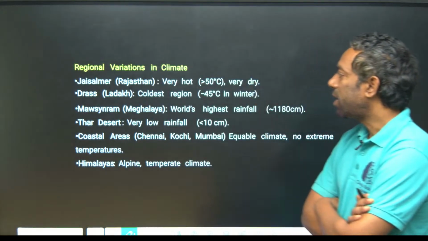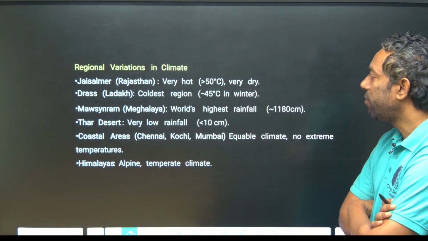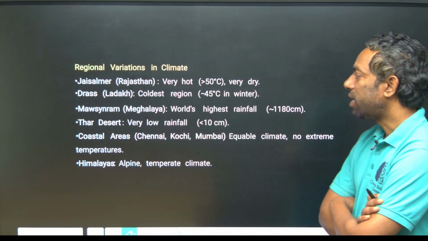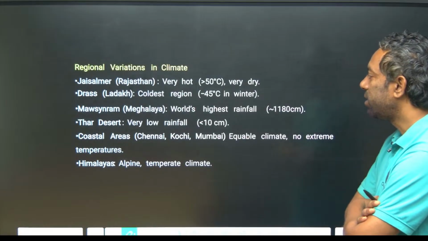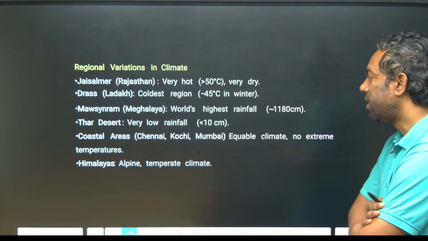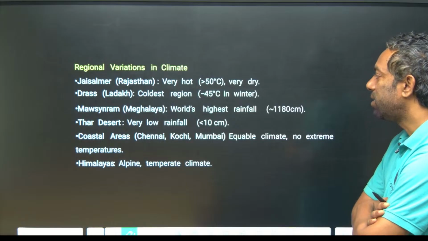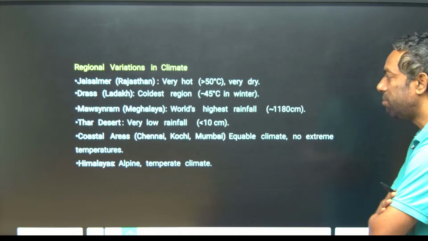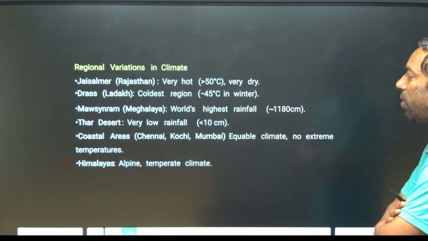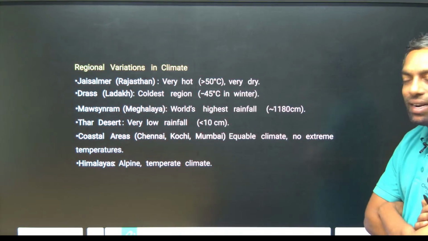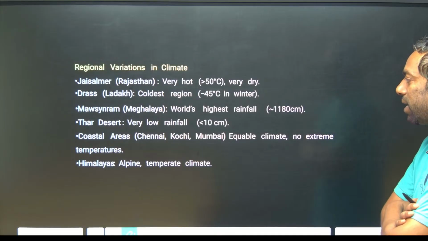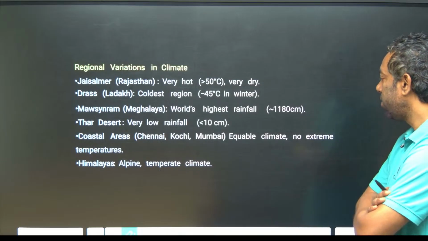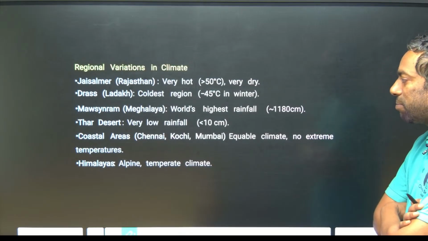Jaisalmer in Rajasthan is very hot, more than 50 degree centigrade. This is dry. Dras in Ladakh is the coldest region, minus 45 degrees centigrade. Mawsynram in Meghalaya has the world's highest rainfall, that is 1180 centimeter. Thar desert has very low rainfall, less than 10 centimeter. Coastal areas like Chennai, Kochi, Mumbai have equable climatic conditions, no extreme temperature.